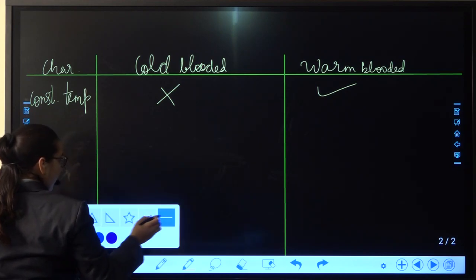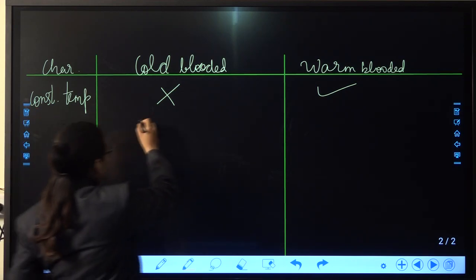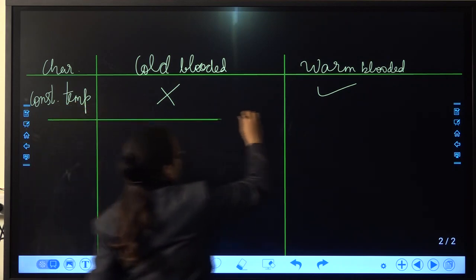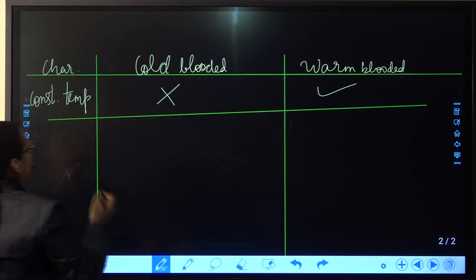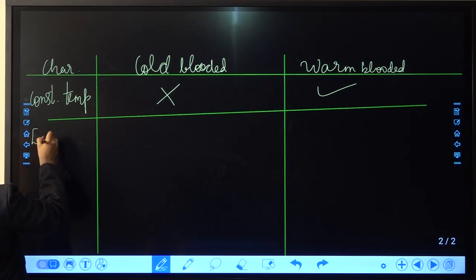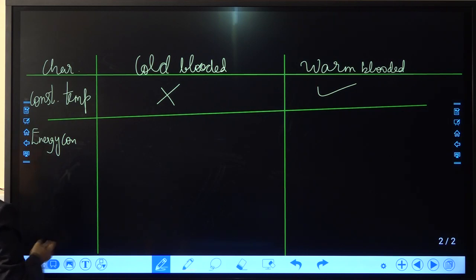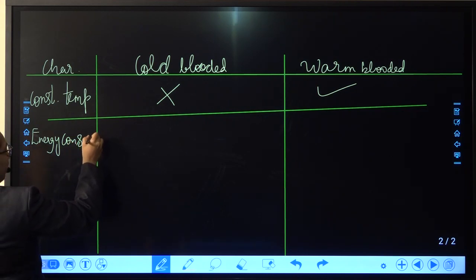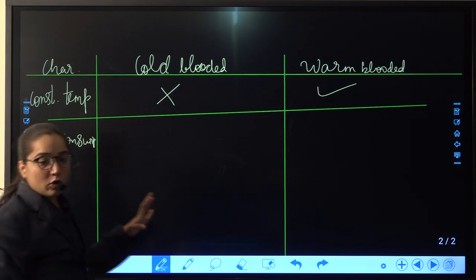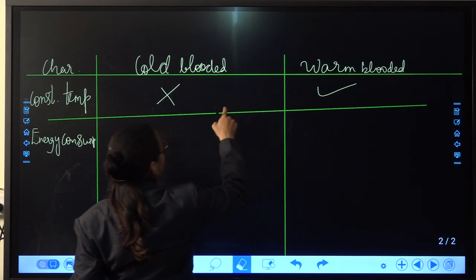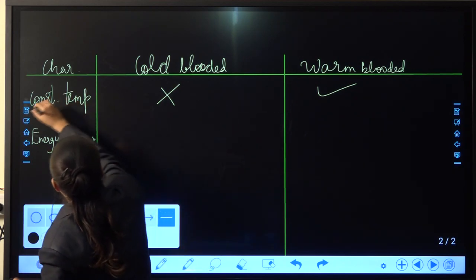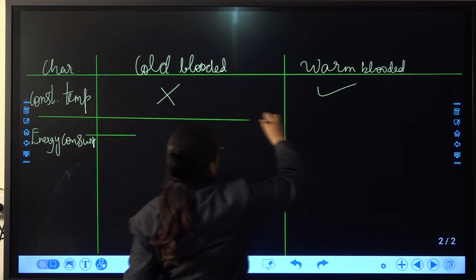The next part is the energy consumption. If we talk about energy consumption, do these cold-blooded people obtain the energy? These people obtain the energy from the things that are in the surroundings.